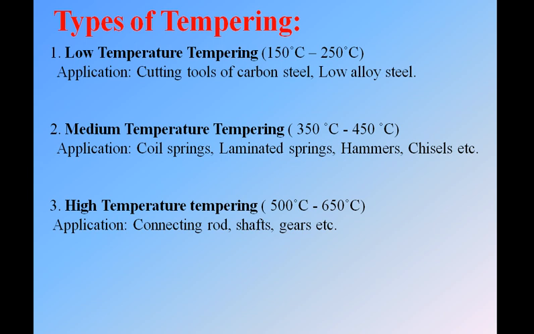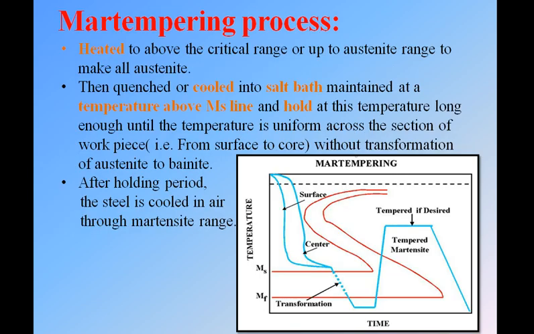Okay. Next, we have two processes, that is Marr tempering process and Aus tempering process. These are not tempering processes in the way we have studied, where after the hardening process we do the tempering process. These are two separate types of tempering processes. See, in Marr tempering process, again we have the same thing, heating, cooling and holding. Okay, see what I have written here.